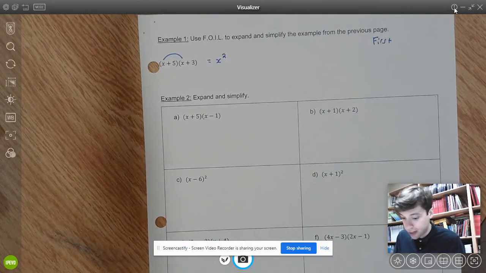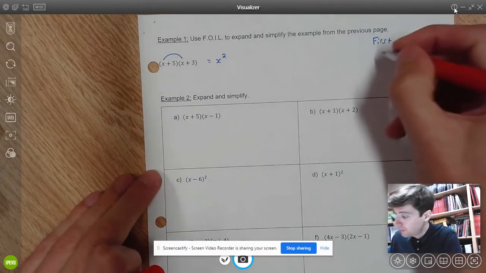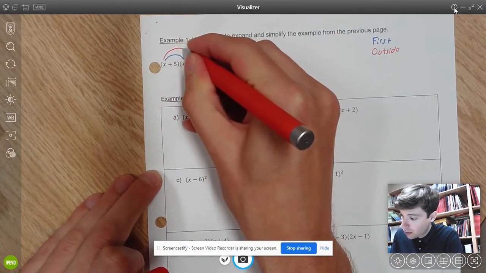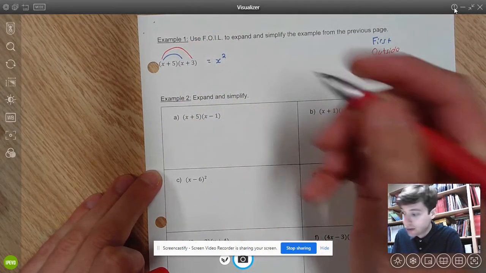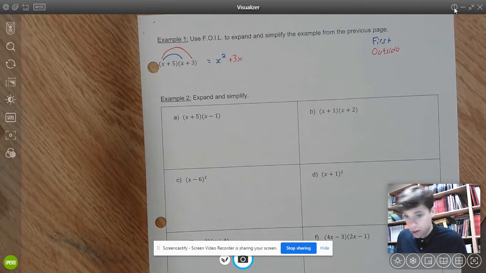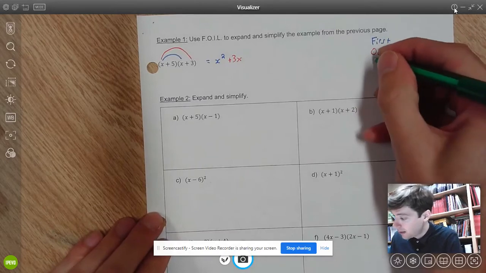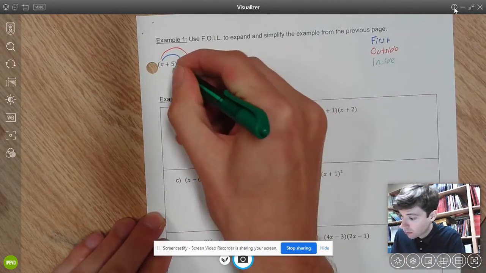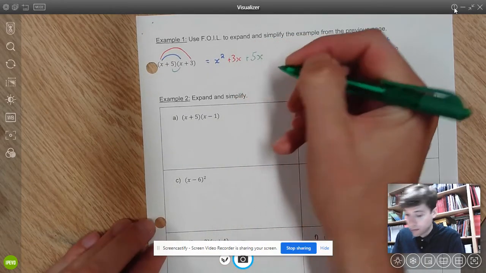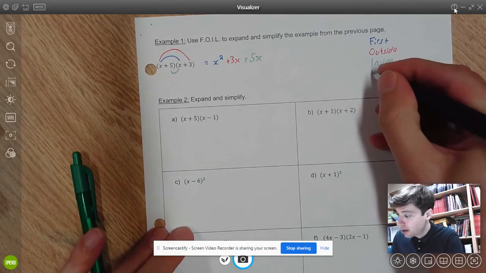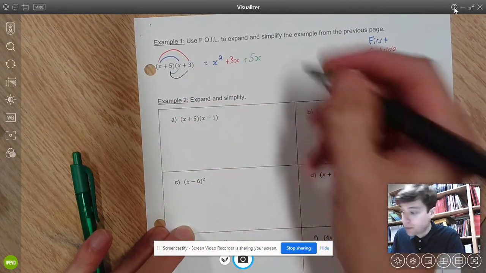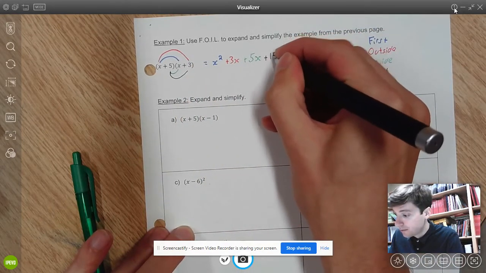Next, I'm going to do outside. We'll do outside in red. I'm going to go all the way, first times last. My two outside ones are going to be x times 3, which will give me a positive 3x. Our next one, which was in green, will be inside. Positive 5 times x will give me a positive 5x. And then finally, we have last, where I'll multiply the last terms in each bracket together, which is positive 5 times positive 3, which just gives me positive 15.